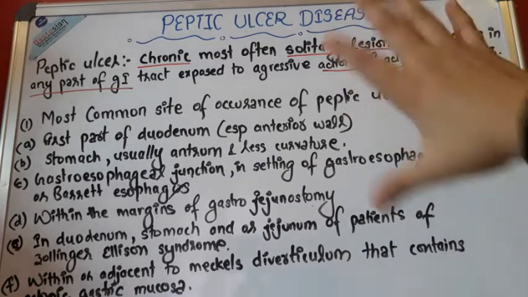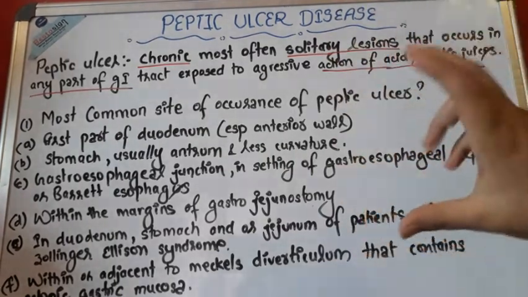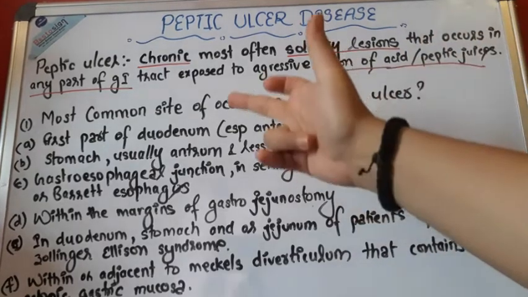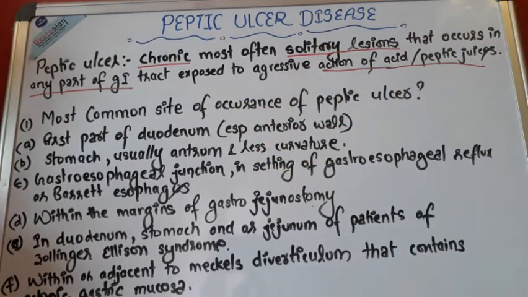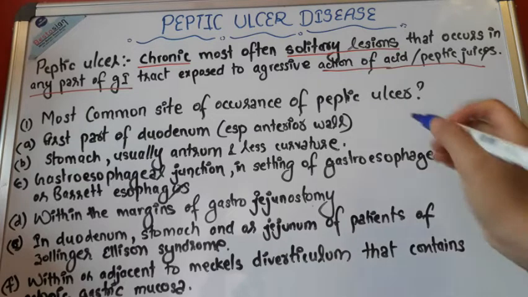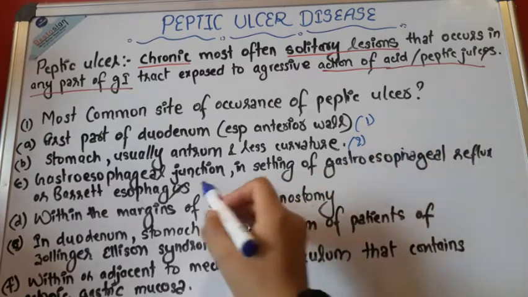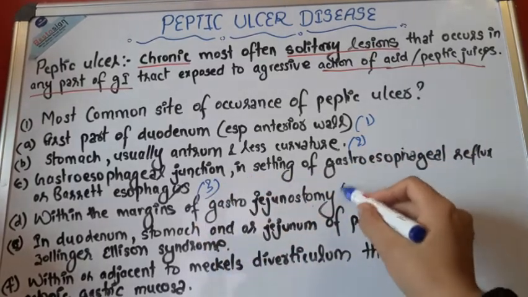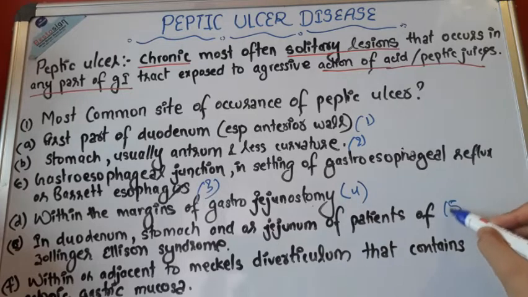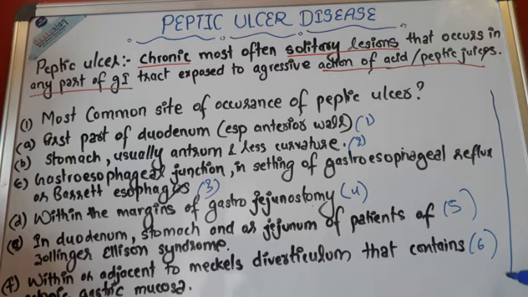So we can't say that, because there is no definite point. I have just asked you the most common site, so you have to remember the most common site. Let me write here: 1, 2, 3, 4, 5, and 6. This is the descending order of the site of occurrence of the peptic ulcer.